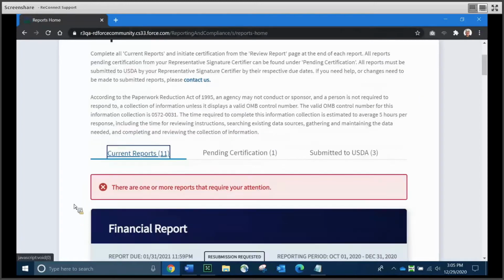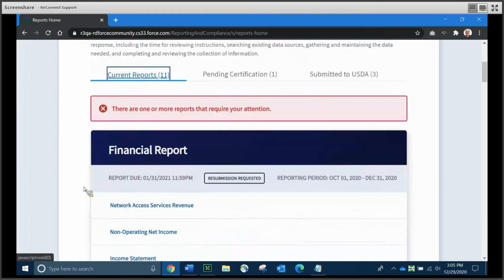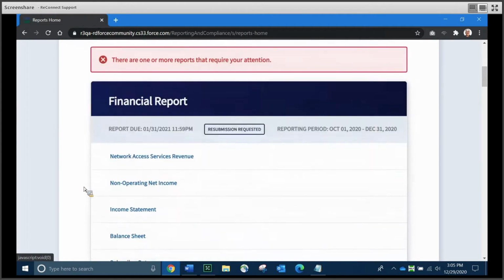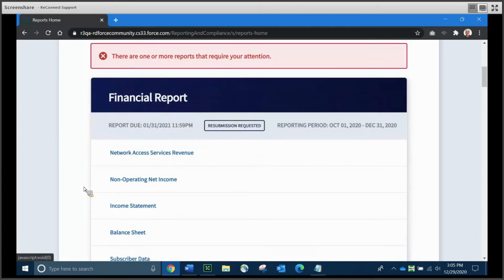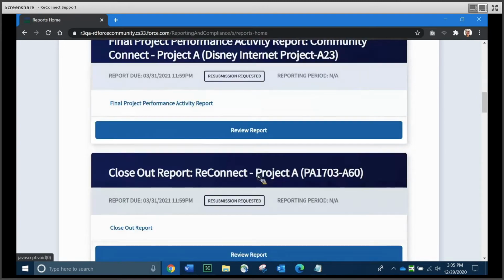So we're going to go back to the Current Reports tab and look at some of these messages and statuses. And as I mentioned a moment ago, we've got a big red banner here that says one or more reports require our attention. So let's see what they are. In this case, we have a financial report that RUS has reviewed and submitted and sent back for more work. You can see that because there's the blue and white resubmission requested bubble beside the report due date.